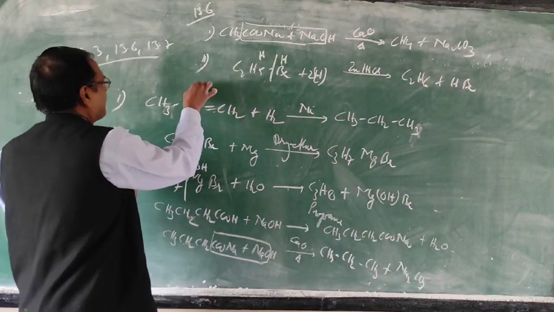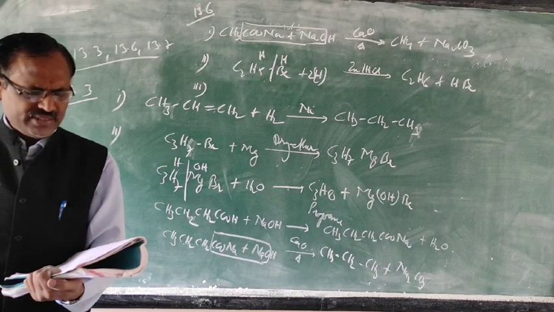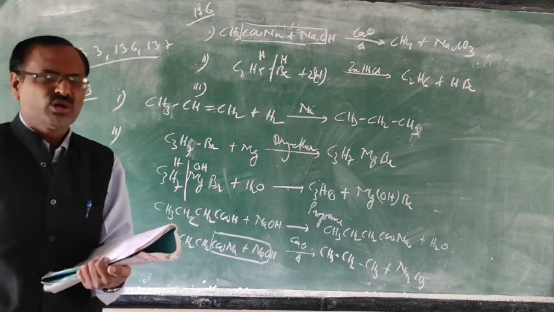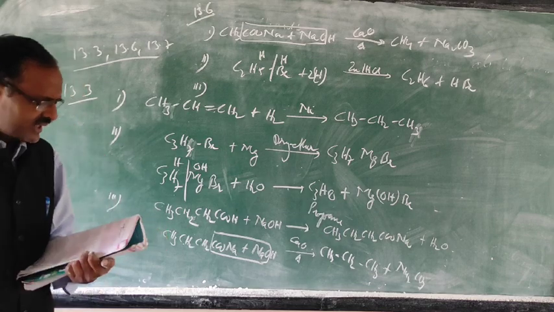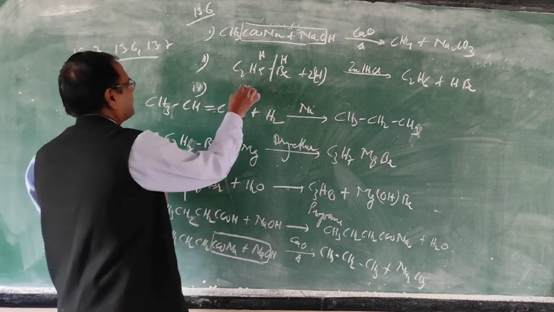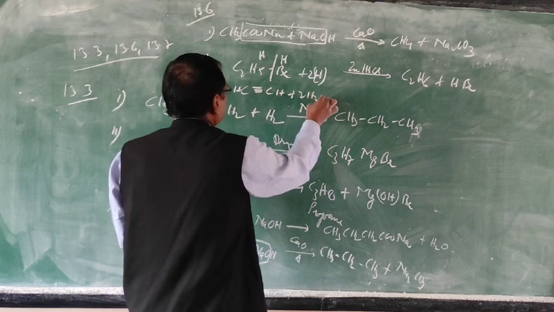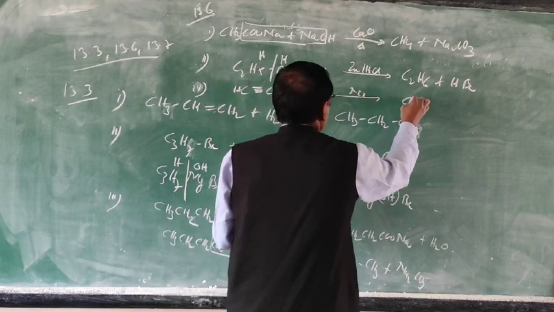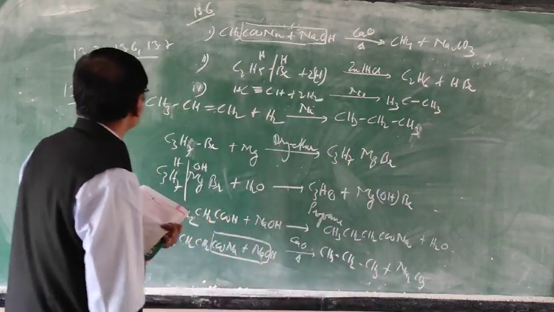Now the third one is that methane in an insufficient supply of oxygen, just now I mentioned, gives carbon monoxide and water vapor. Then the fourth one, a mixture of acetylene and hydrogen gas is passed. So this fourth one will be a hydrogenation process. This acetylene combines with two molecules of hydrogen in the presence of nickel catalyst, and this will form ethane.